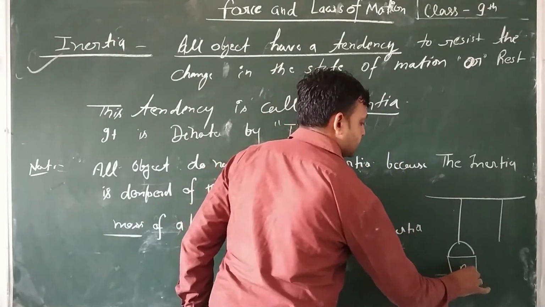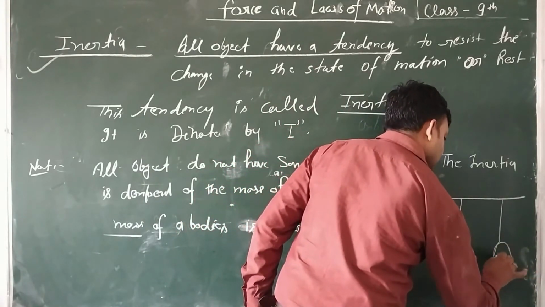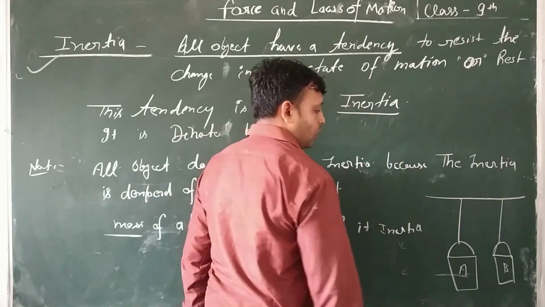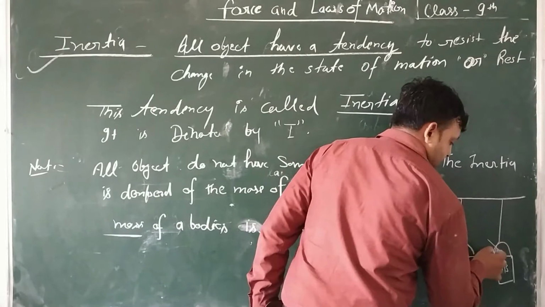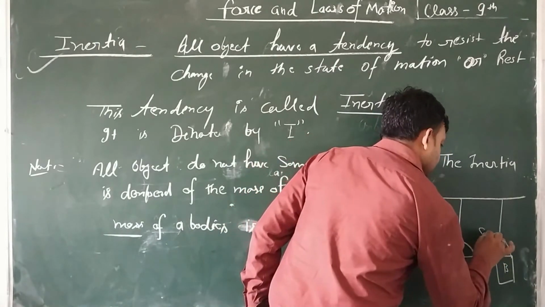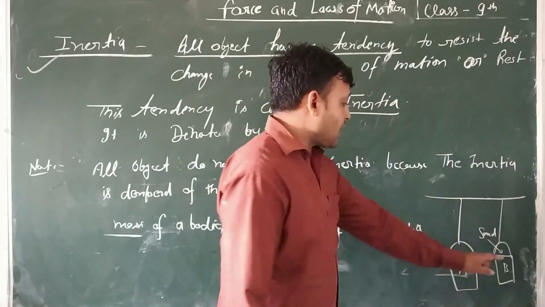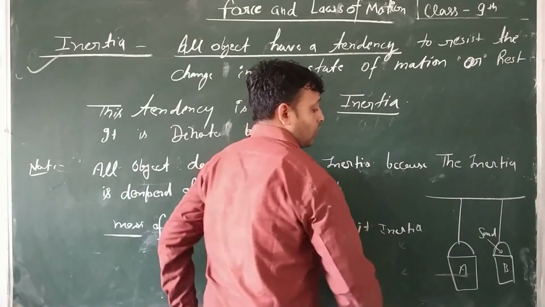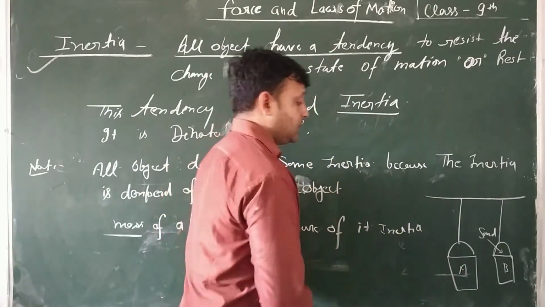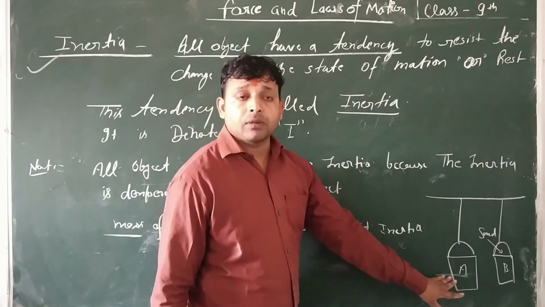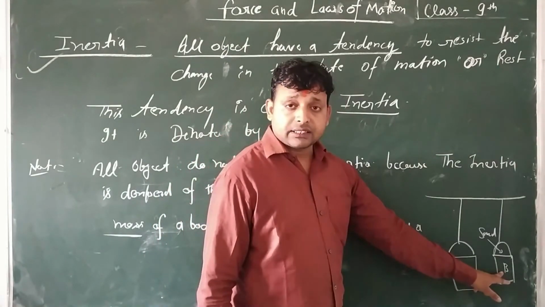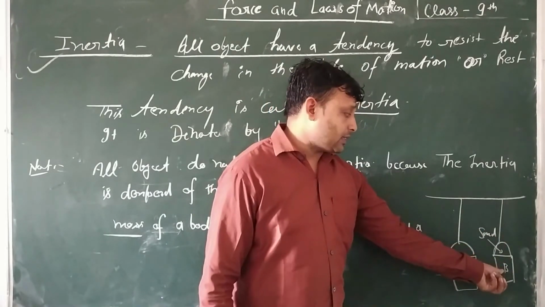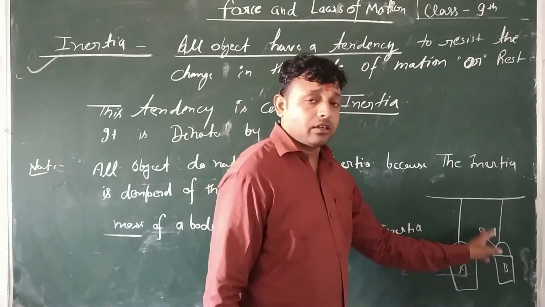First basket is A and second basket is B. Now first basket is filled by sand, so it has more mass. If basket A does not have more mass, then basket B has more mass because it is filled by sand.